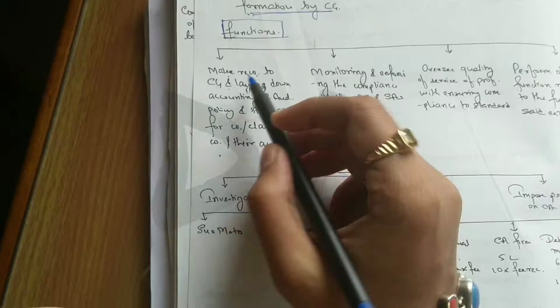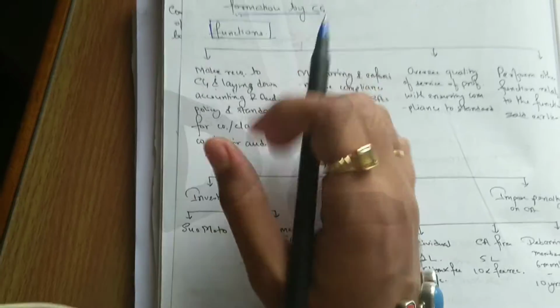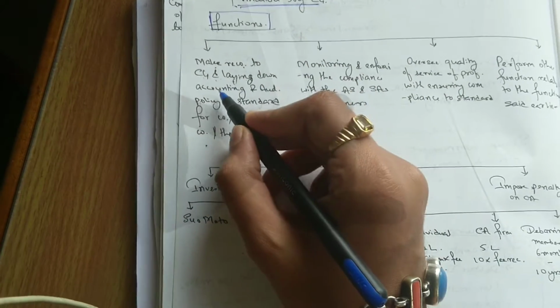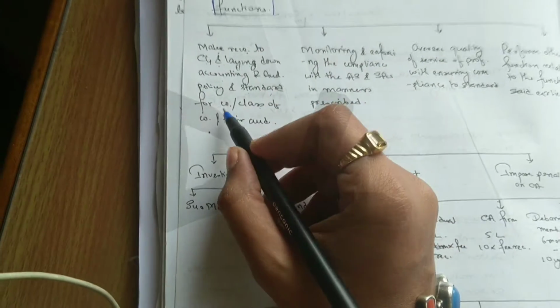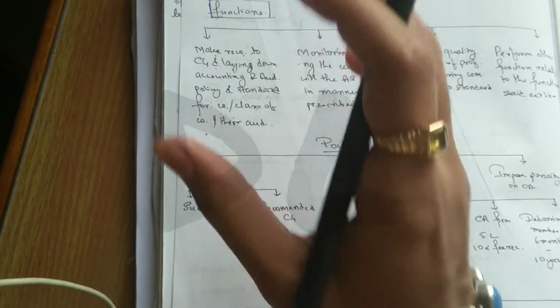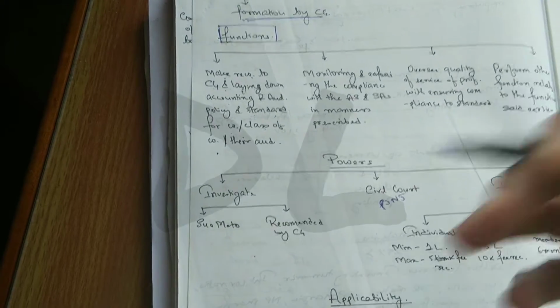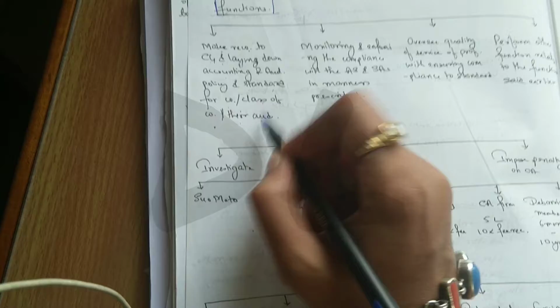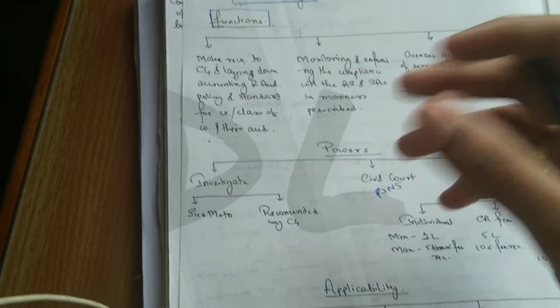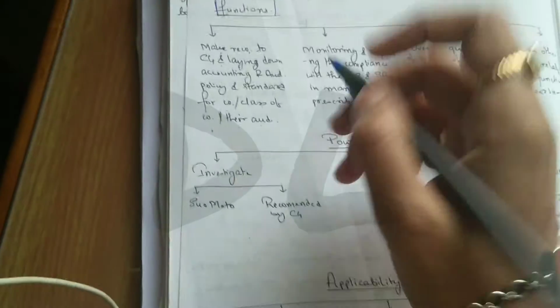The basic thing is for the accounting and auditing policies and standards which will be applicable to companies or a class of companies. Class of companies means it can be a banking company, insurance company, or their auditors, the statutory auditor of a particular class of companies or a particular company.